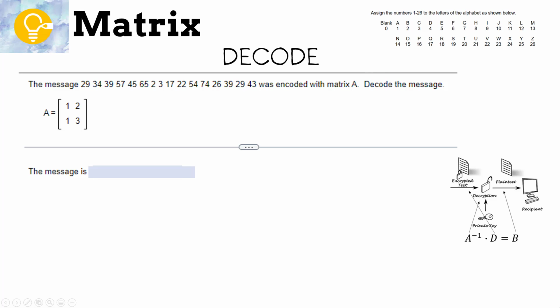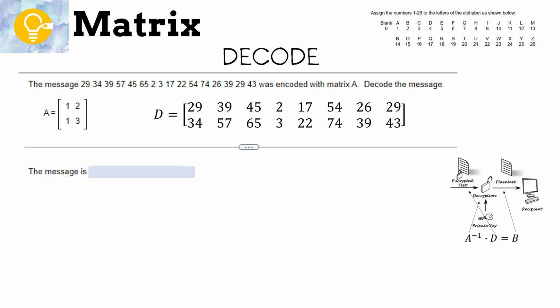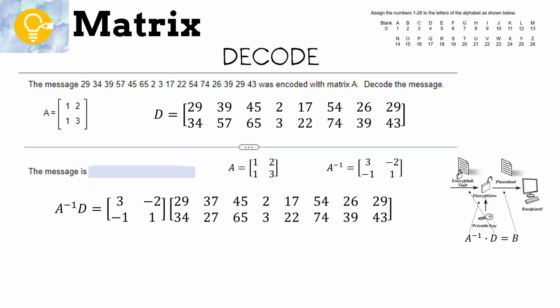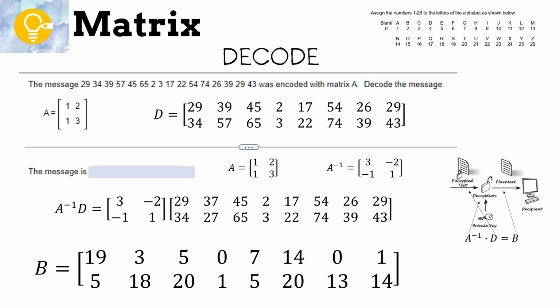All right, let's see if you got the secret message. Our D is 29 over 34, 39, 57, and so on. What we're going to do is take the inverse of A and multiply it by D. That's the coded message, and what we get out is B. What is the message? We have 19, which is S, 5, which is E, which gives us Secret Agent Man.